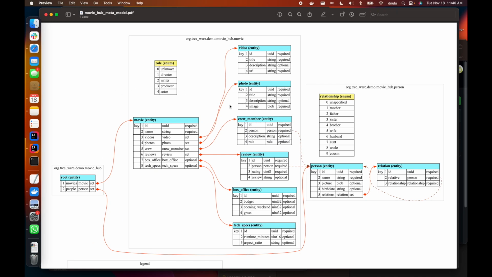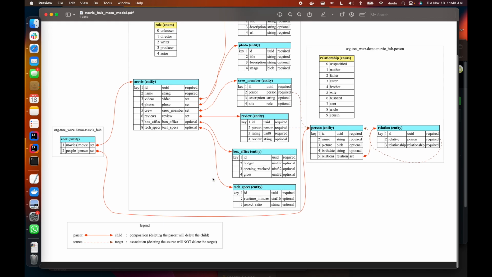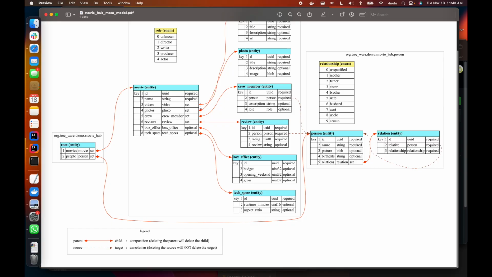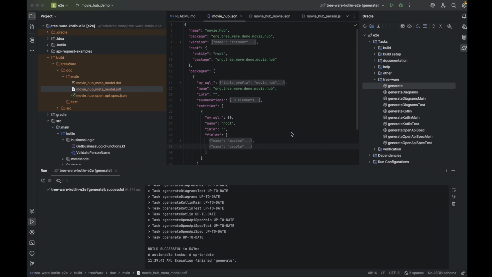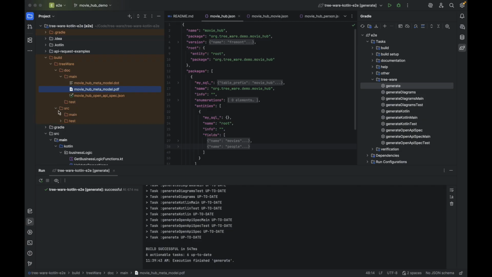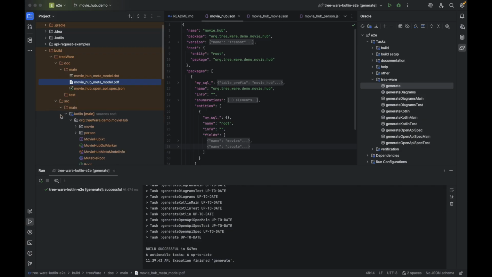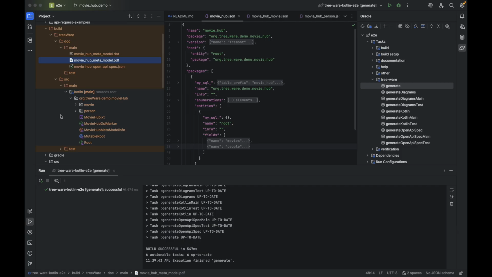This is a lot easier to consume and to see all the relationships. You get to see the compositions that start with this filled diamond, and you have the dashed arrows for associations. The Gradle task also generates custom classes based on the metamodel definitions. This is for type safety, mainly used in custom business logic. We'll take a look at that later in this demo.